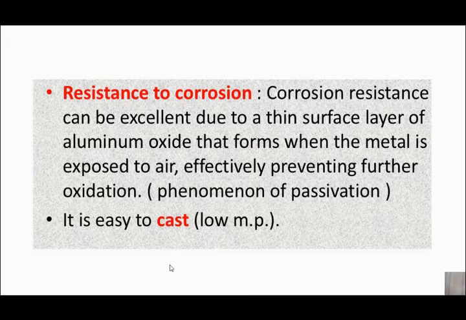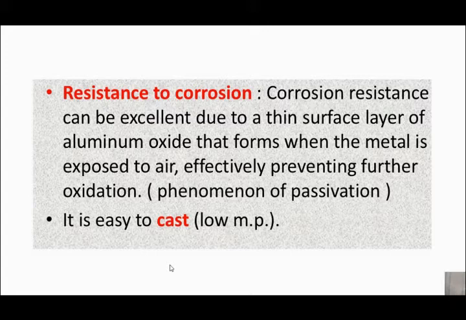What happens is, at the surface of aluminium there is an aluminium oxide layer, and this layer makes the whole inner material passive with respect to the outside surface, because further oxygen cannot penetrate into the material to corrode it further. So aluminium oxide creates a barrier to further oxygen infiltration into the material, and this phenomenon is called passivation. Not all metal oxides have this property. We have already seen that chromium oxide also has a similar property, creating a barrier or resistance to further oxygen penetrating into the material. Aluminium also has the same property.